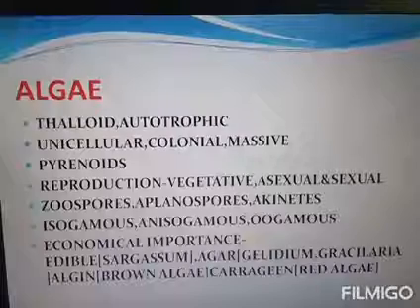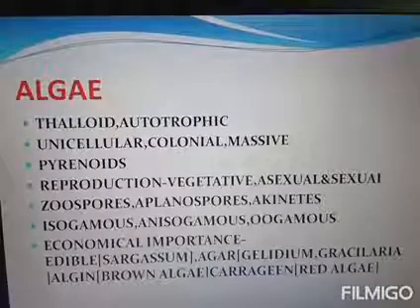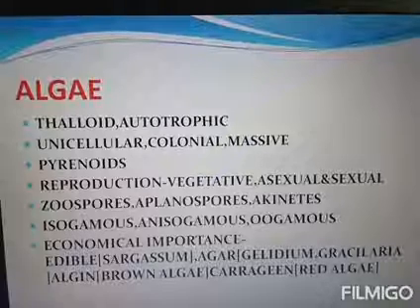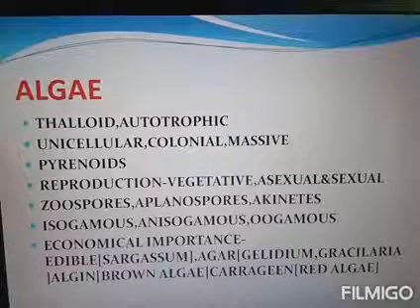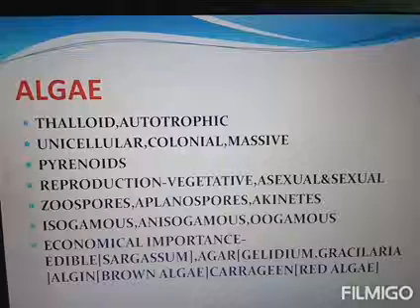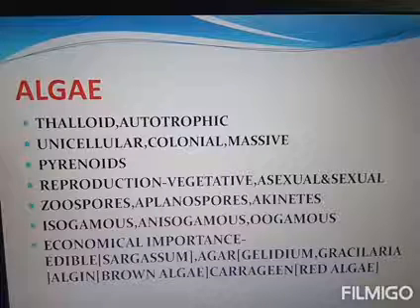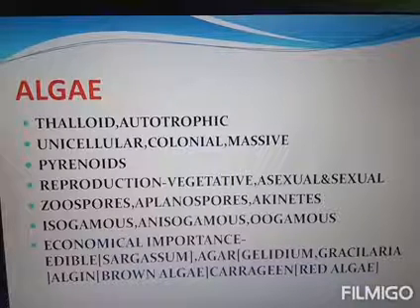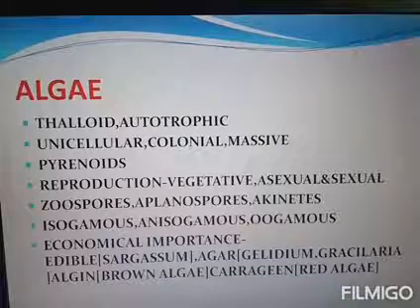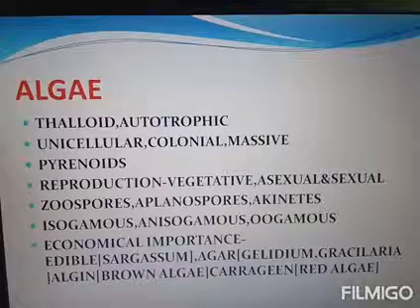We discussed the features of algae. Next we are discussing reproduction. The modes of reproduction in algae are vegetative, asexual, and sexual reproduction. Vegetative reproduction occurs with the help of fragmentation. The vegetative propagation by fragmentation.